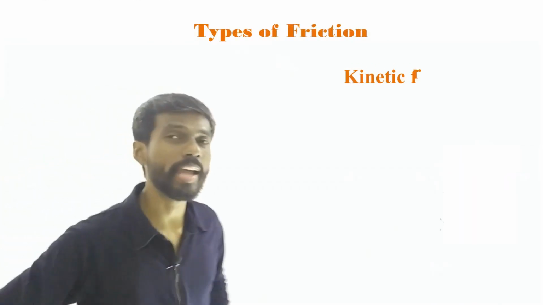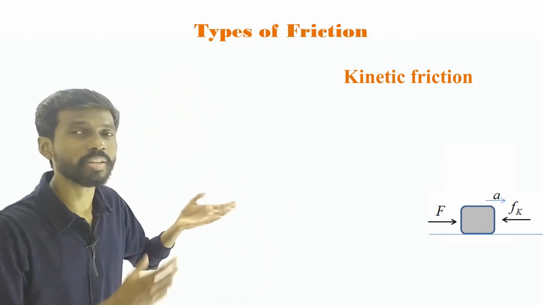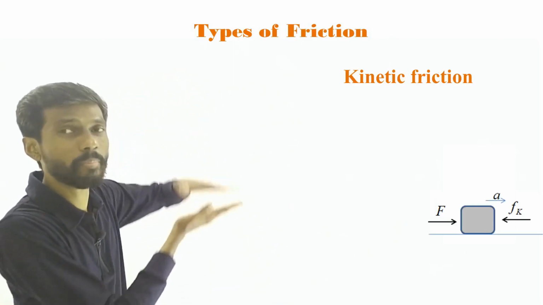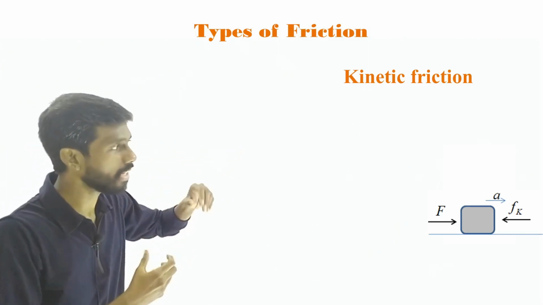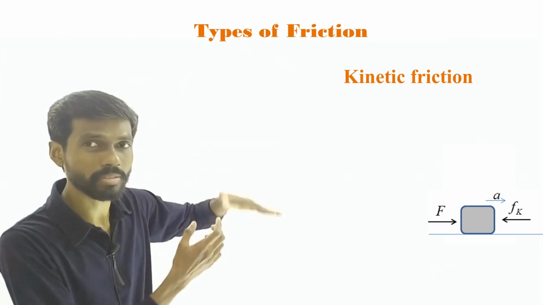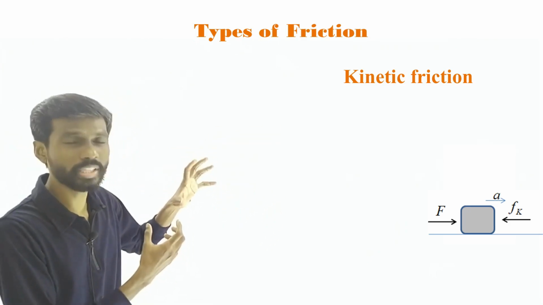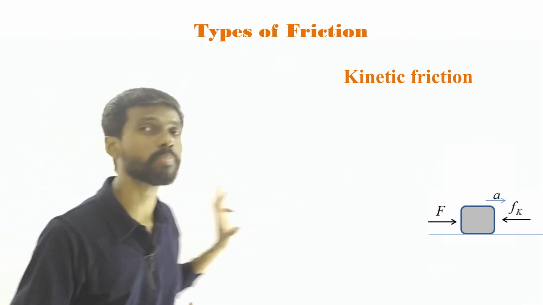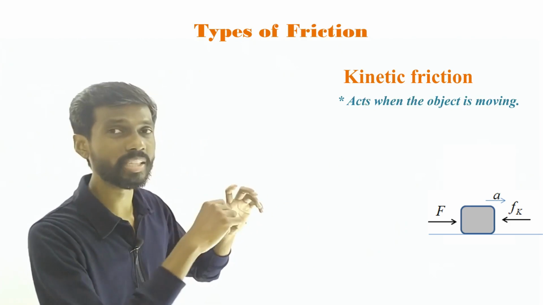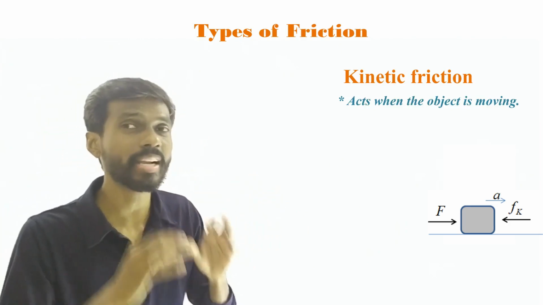The next one is the kinetic friction. So what is kinetic friction? When you keep on increasing the force, the friction will also increase, but it will reach the maximum limit. Now if you increase the force a little further, then this frictional force will drop a bit. It will reduce in value a little. Now this force is more than the frictional force in the opposite direction, so the object will start moving, right? When the object starts moving, the frictional force acting on the object is called the kinetic friction.